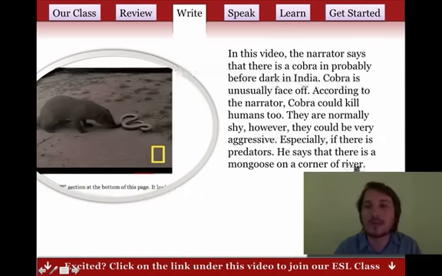Another small mistake, when we say river, we need an article here. We say a river, right? And if you remember from lesson 3, we use "a river" the first time, but after that we can say "the river" because everybody understands which river we're talking about.